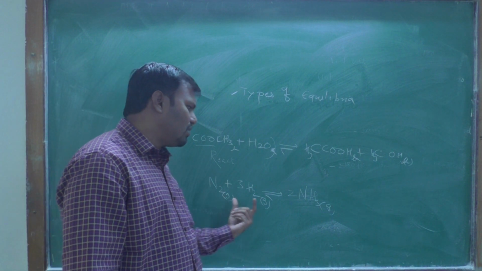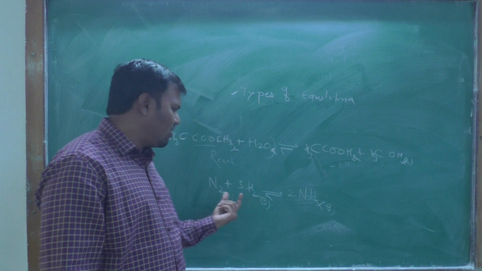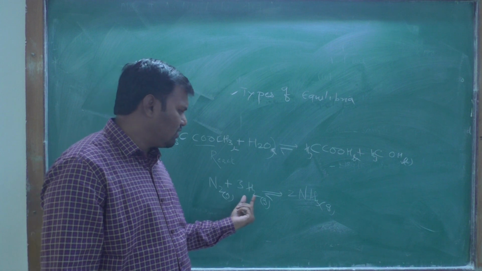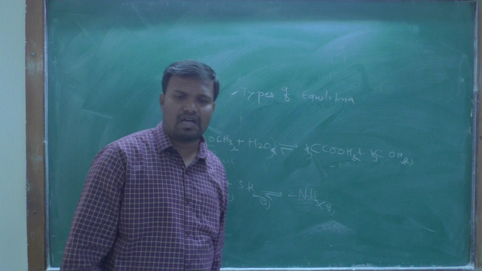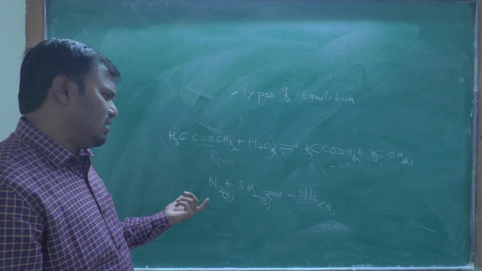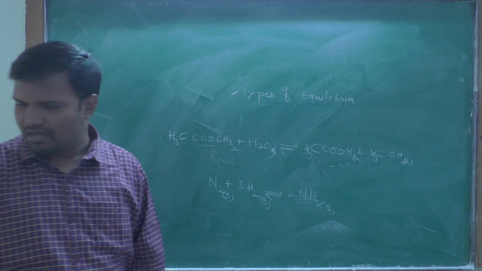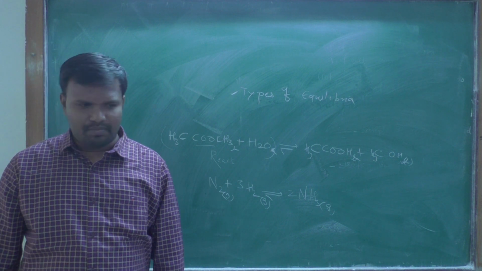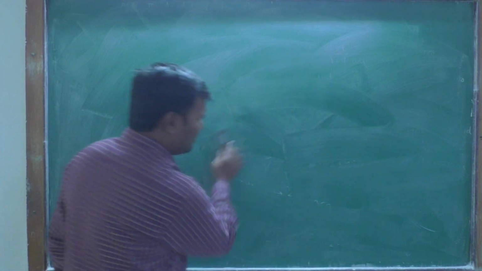In this Haber process, the product ammonia is in gas form, and the reactants nitrogen and hydrogen are also in gas form. Therefore reactants and products are all in the same phase, and that is the homogeneous equilibrium. Now the heterogeneous equilibrium.